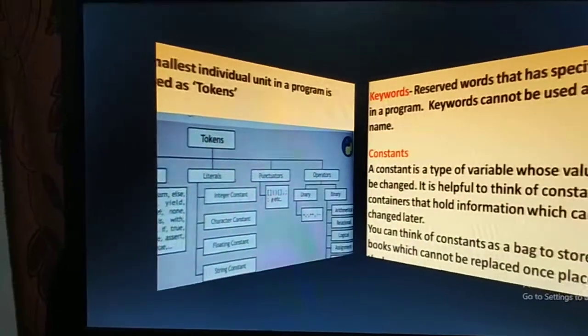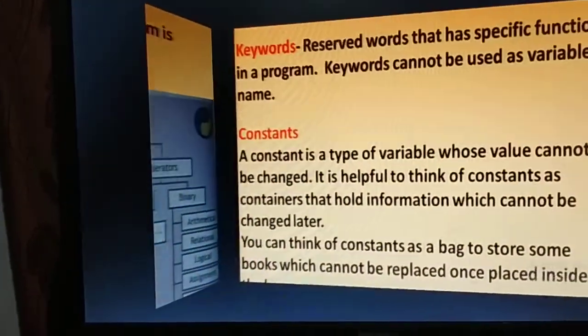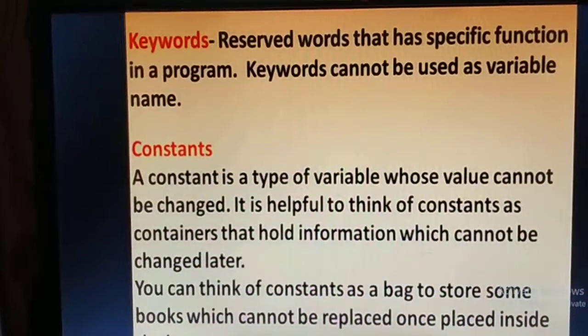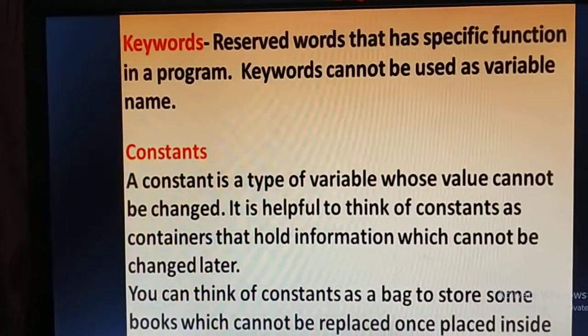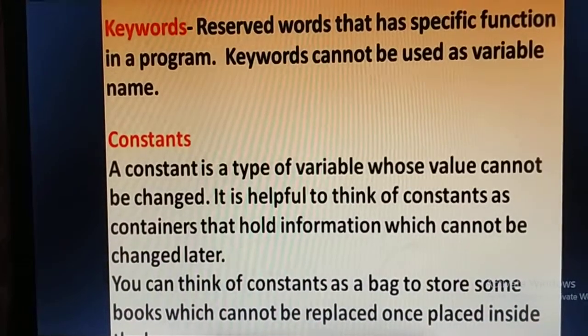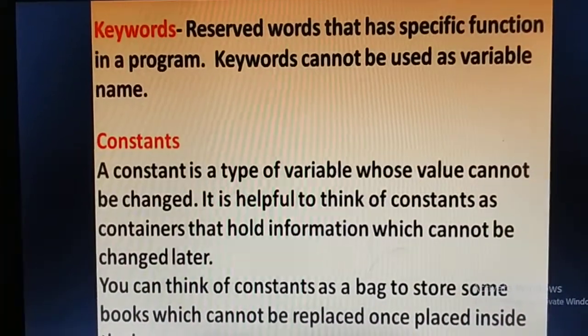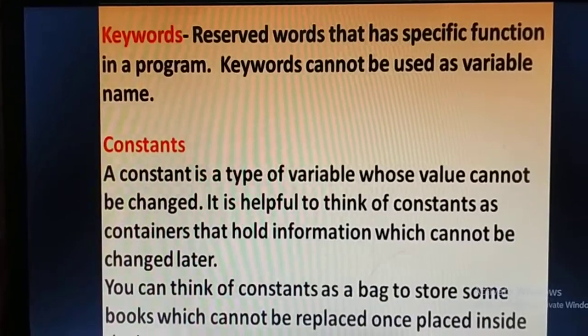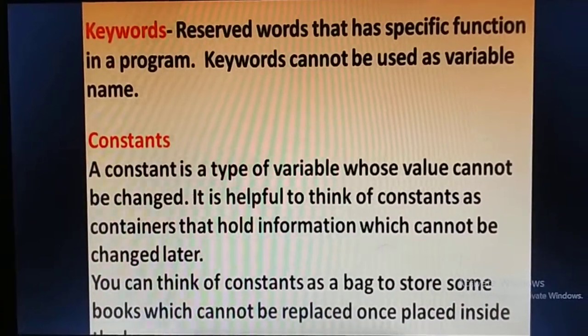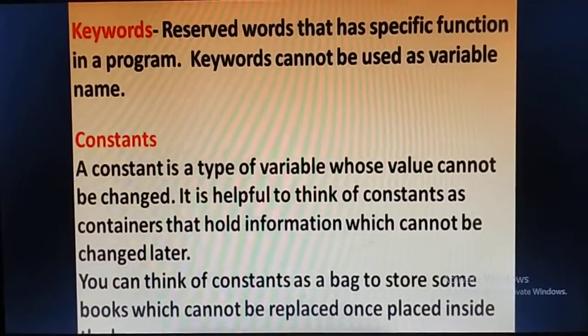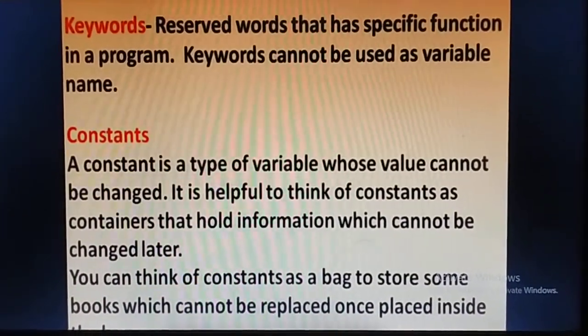Now we have to discuss keywords. So children, keywords are reserved words that have a specific function in a program. A keyword cannot be used as a variable name. Constant: a constant is a type of variable whose value cannot be changed.